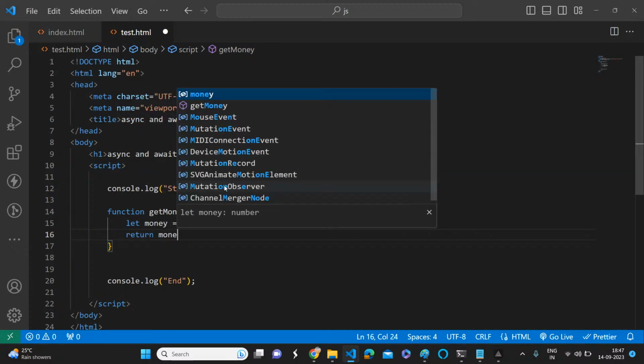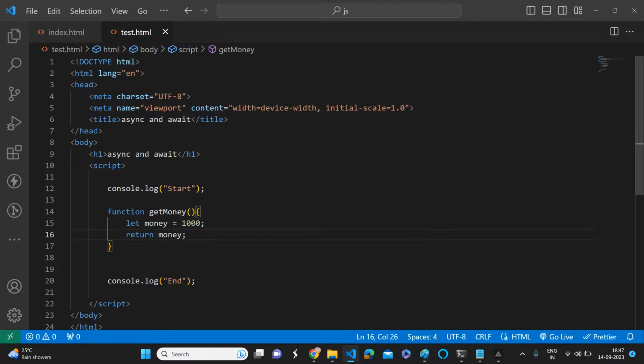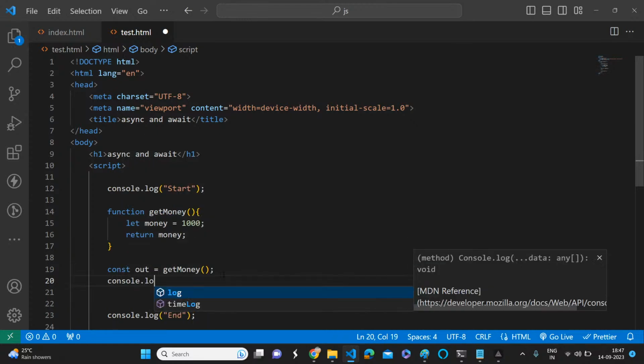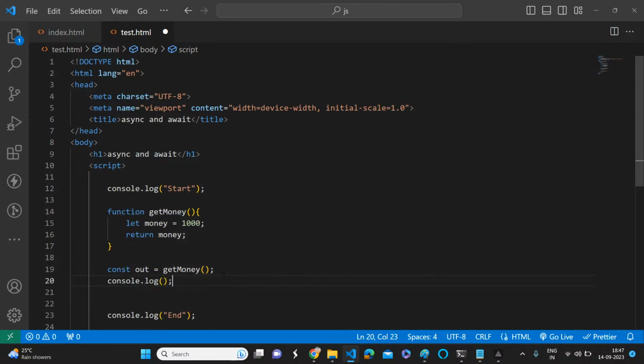Return money. Then I'm taking a constant output and calling this get money. Once we got the money, of course, we can do console.log and print that out. That's a simple thing.